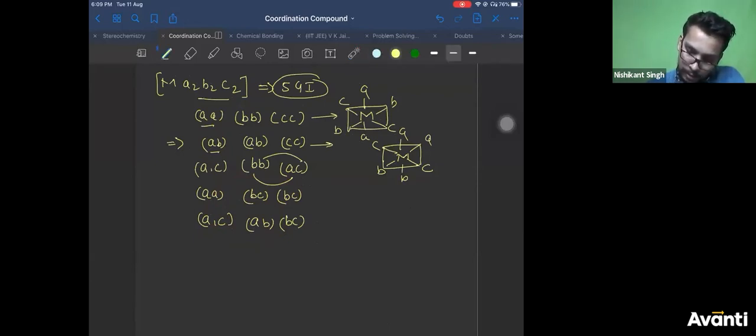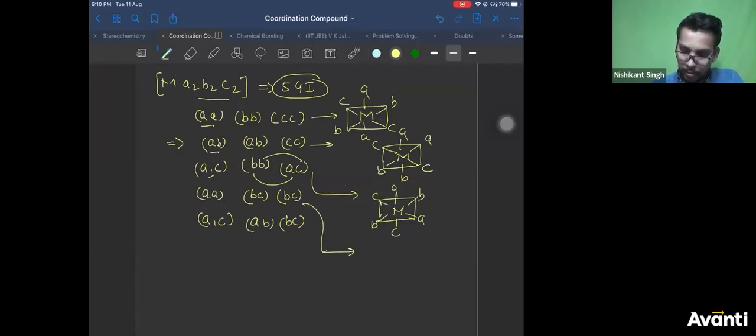So now next, you can take this one. M, keep AC opposite, BB opposite, then AC opposite. Then you take this one, keep AA opposite, BC opposite. देखो ये सारे draw करना is very important.